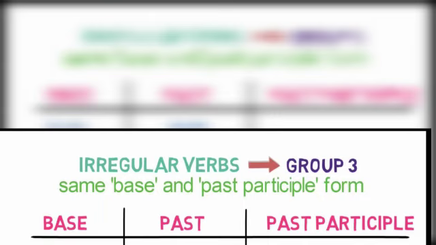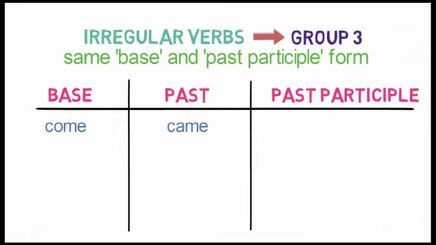Now let's look into group 3, having same base and past participle form of verbs. Come in base form converts to came in past form, and in past participle form it will again convert to come.